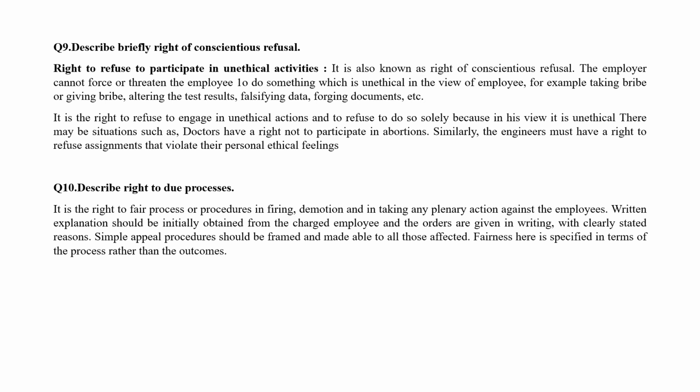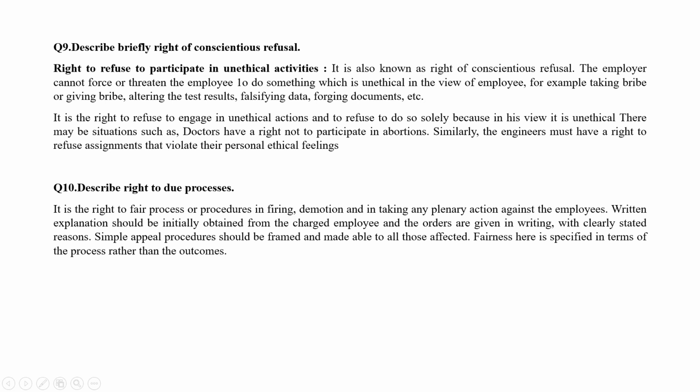Examples: the taking of bribe, altering the designs, altering the test results, falsifying data, forging the documents, etc., come under this. And it is the right to refuse to engage in unethical actions, because in the view of the employee, it may be unethical.